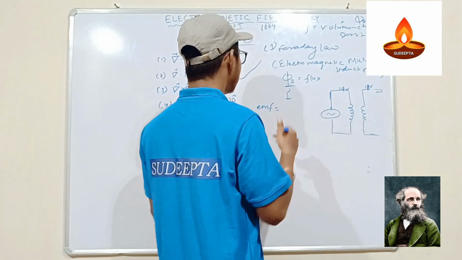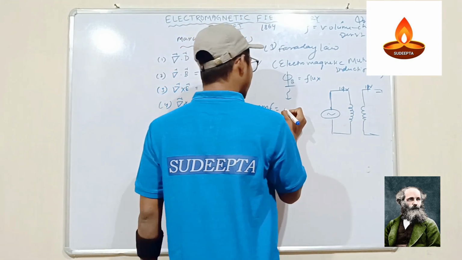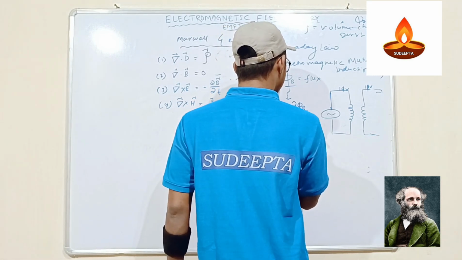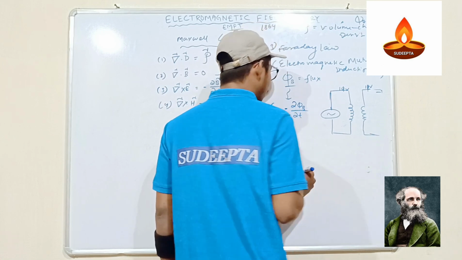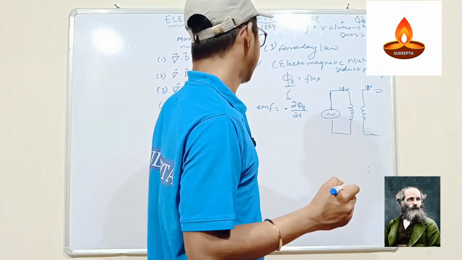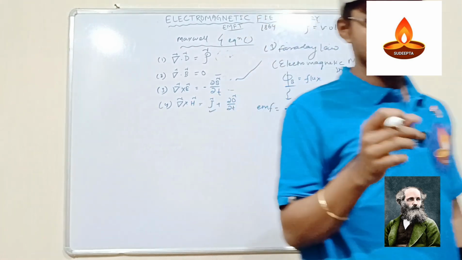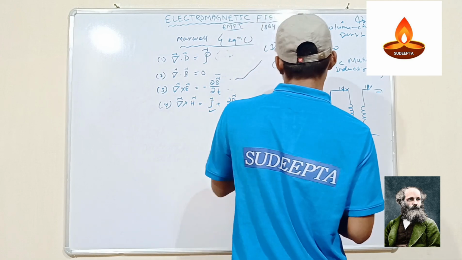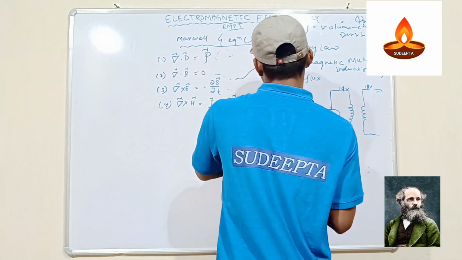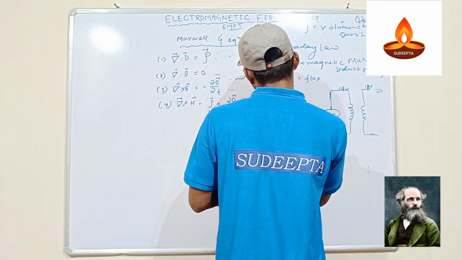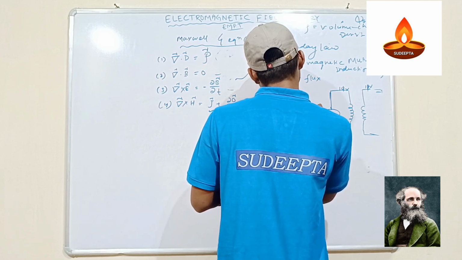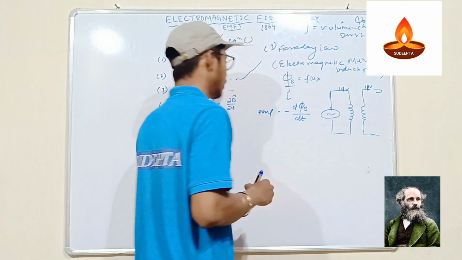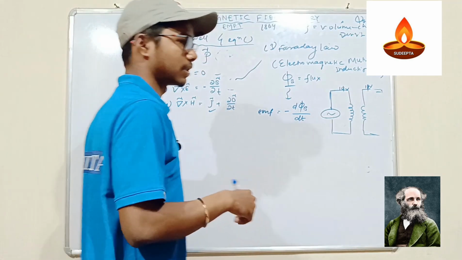And what is the formula for EMF? That's equal to minus d phi B upon dt, or it is simply a differentiation, we can say. If there is a change in the flux, that means EMF is equal to minus of differentiation of magnetic flux with respect to time.